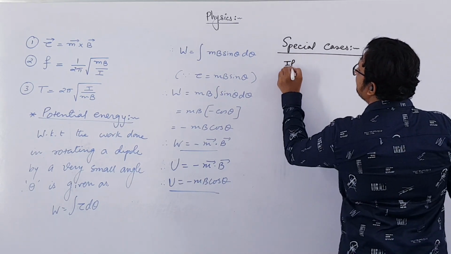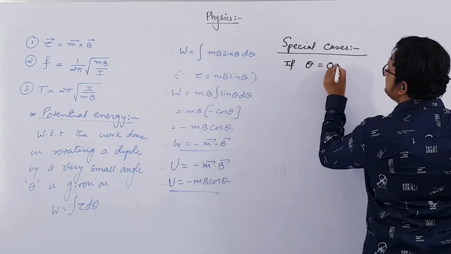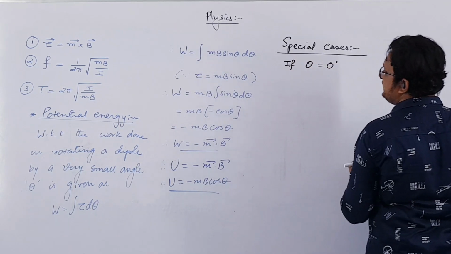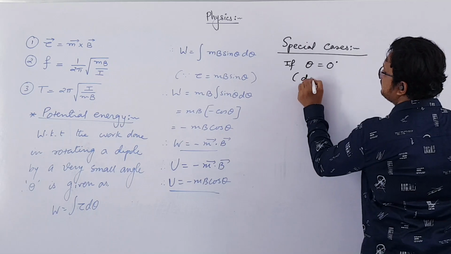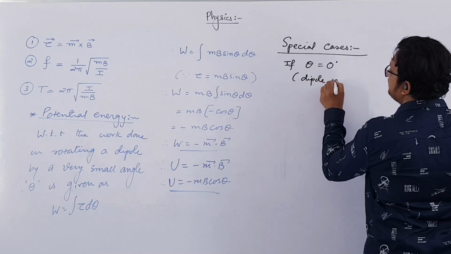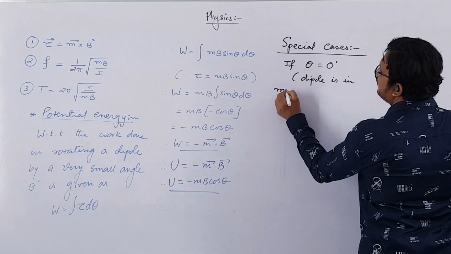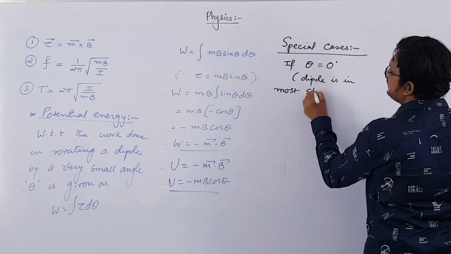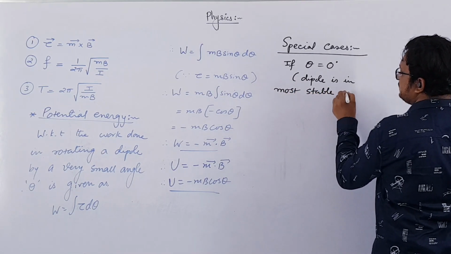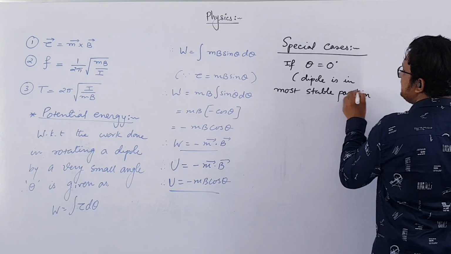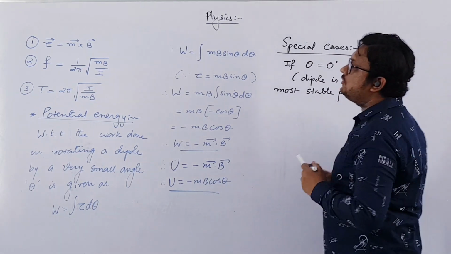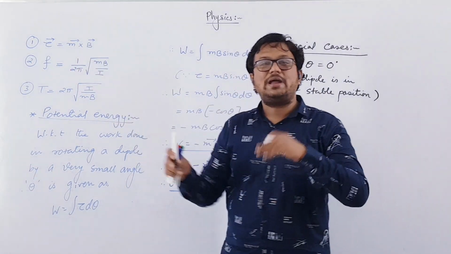If theta equal to 0, that is, the dipole is in most stable position. If angle is 0, obviously the torque acting on it will be 0, torque equal to mb sin theta.